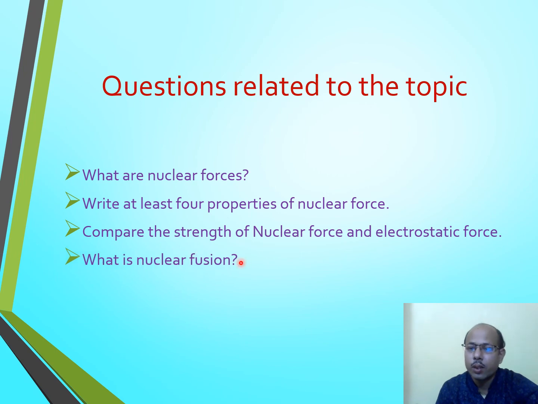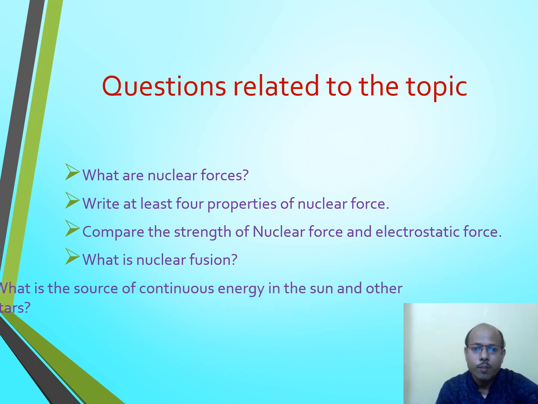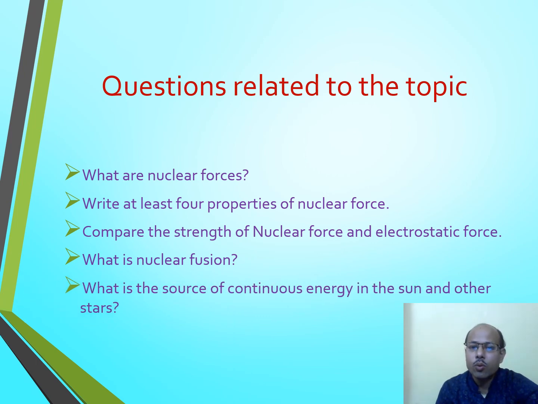What is nuclear fusion? Just in the last slides, we have discussed this topic. Nuclear fusion: those reactions in which very light nuclei combine together to form a comparatively heavier nucleus are known as nuclear fusion. Then what is the source of continuous energy in the sun and other stars? The answer is very easy: thermonuclear reactions or nuclear fusion. Write the reaction of nuclear fission of 92 uranium 235. Very easy equation, you can write it very easily.